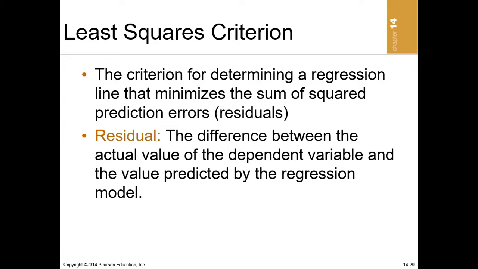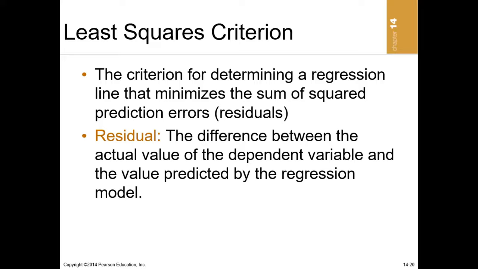So when you square the residual, it now becomes squared residual. Now, the least square method is actually called least square residual method. That's the full name. And that method enables us to minimize the square residuals so that we can get a perfect regression equation.